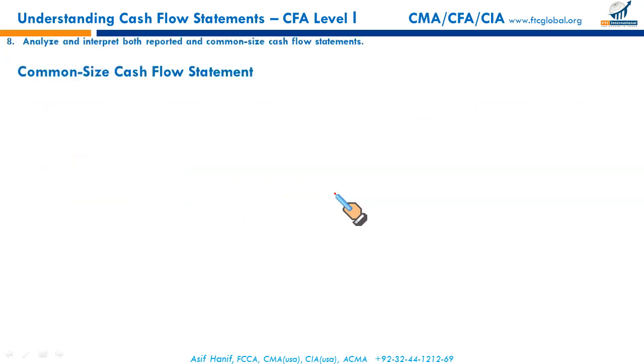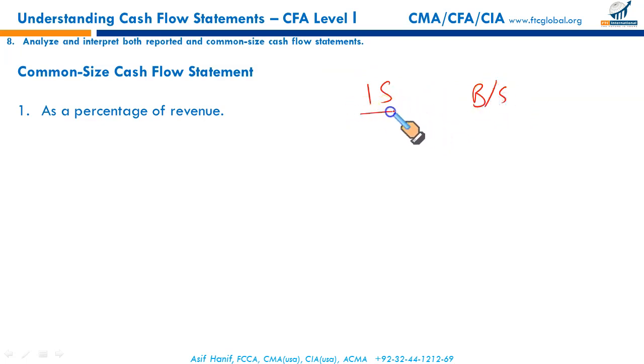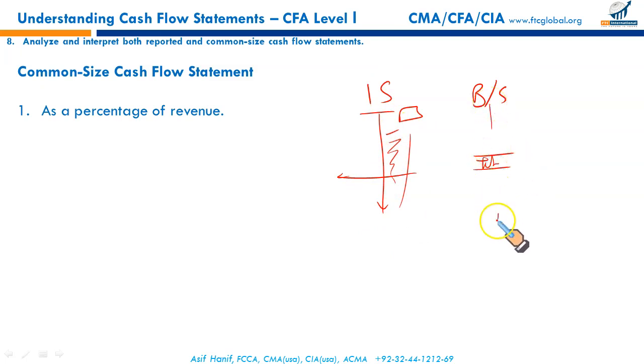So next, analyze and interpret both reported and common size cash flow statements. Now, like we discussed, there are common size income statements and common size balance sheets. Income statement could be vertical, horizontal, where we take sales as our base and every number in the income statement is expressed as a percentage of sales. On the balance sheet, we take total assets as our base and every number is expressed as a percentage of total assets.